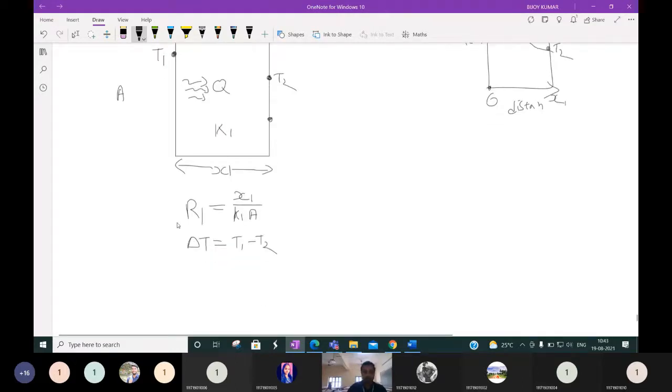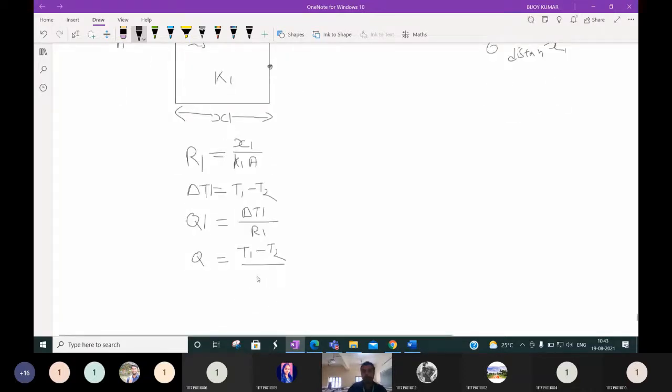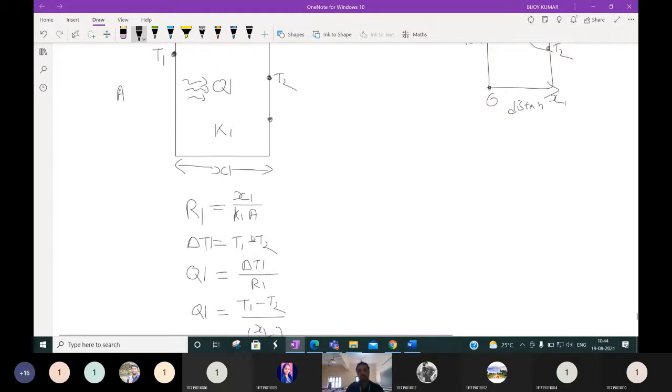Then what will be the Q value? Suppose the rate of heat transfer is Q1. We know that del T, suppose it is del T1. Every notation we are taking 1, 1, 1. So del T1 by R1. Or we can say Q1 is equal to del T1, that means T1 minus T2, by R1, that means x1 by k1 into A. Is it clear till now?